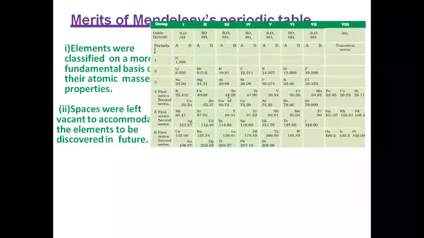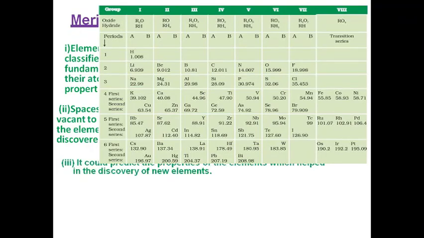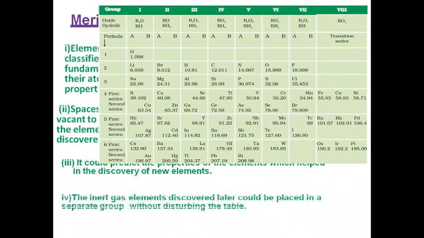For example, in this periodic table I have shown the elements which were discovered later on. So scandium, Sc, is the scandium, and gallium, which was earlier known as Eka aluminium, now it is known as gallium. Then this is germanium. So the three elements which were discovered later on were scandium, gallium and germanium. Okay.